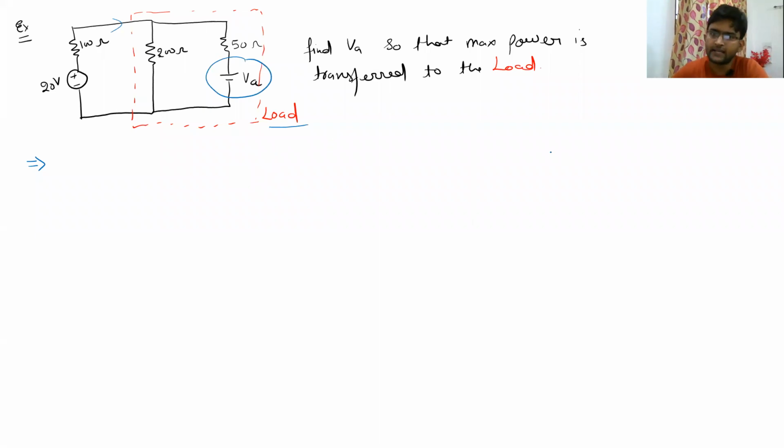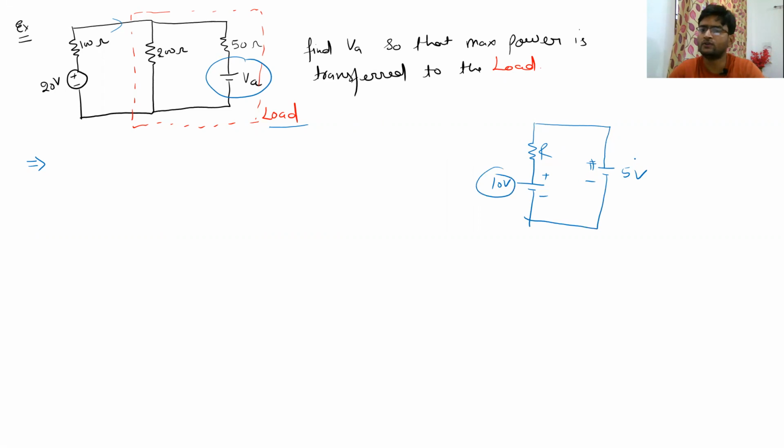In the initial lectures, I had already told you that if there are two voltage sources in a particular circuit, suppose one is 10 volt, the other is 5 volt, and R is the resistance. Here you will see that this voltage source has a higher value than this one.